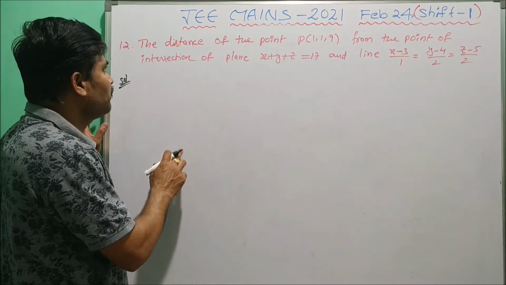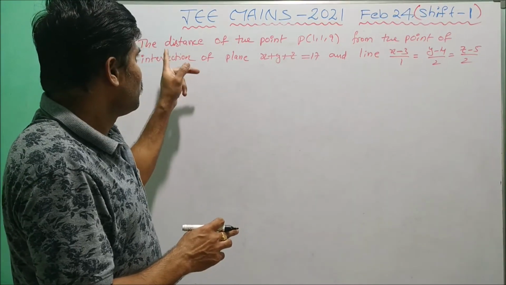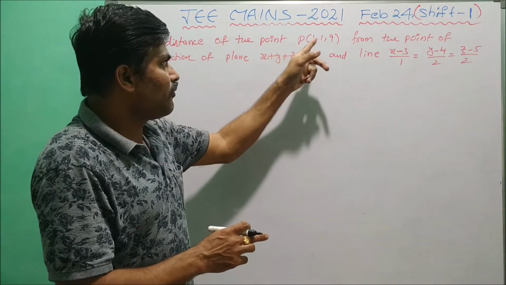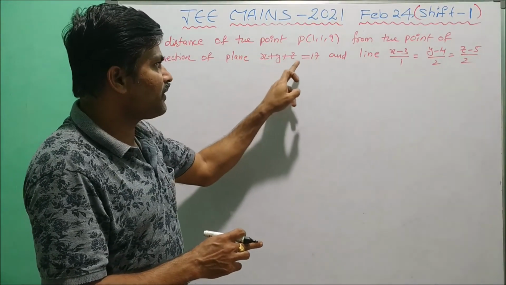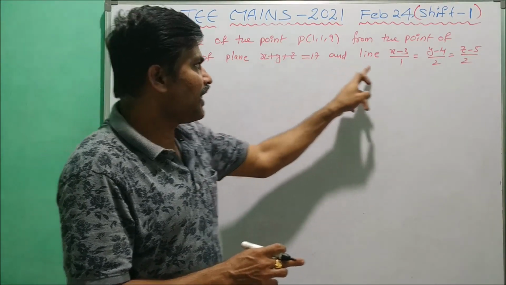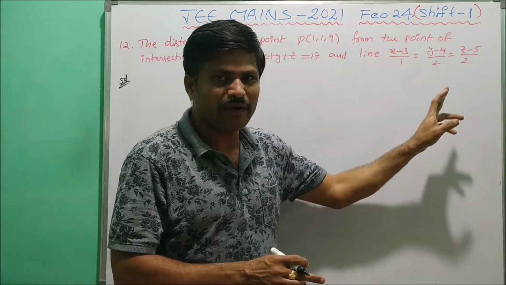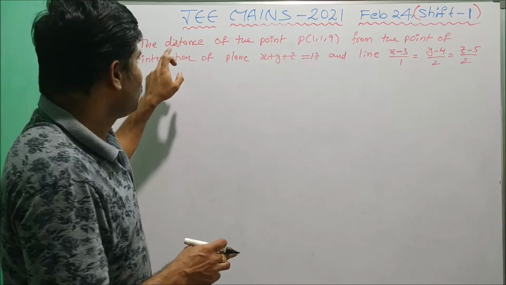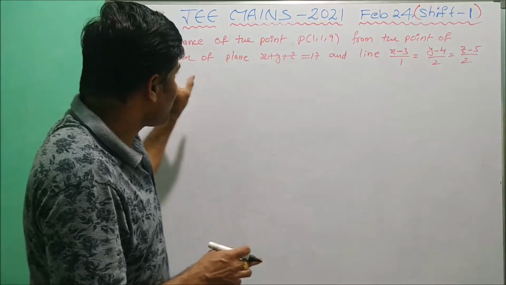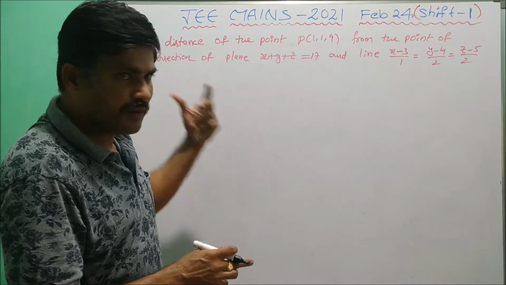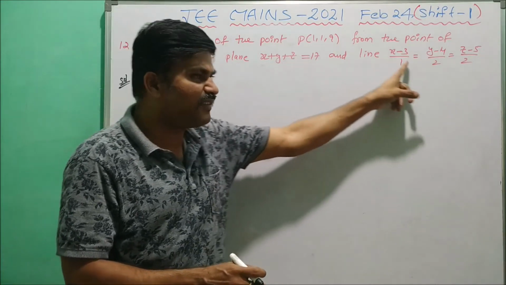Now the next problem. This is also a three-dimensional geometry problem. The distance of the point P (1, 1, 9) from the point of intersection of the plane x + y + z = 17 and the line (x − 3)/1 = (y − 4)/2 = (z − 5)/2. Here to find the distance, we first need another point: the point of intersection of this plane and this line.